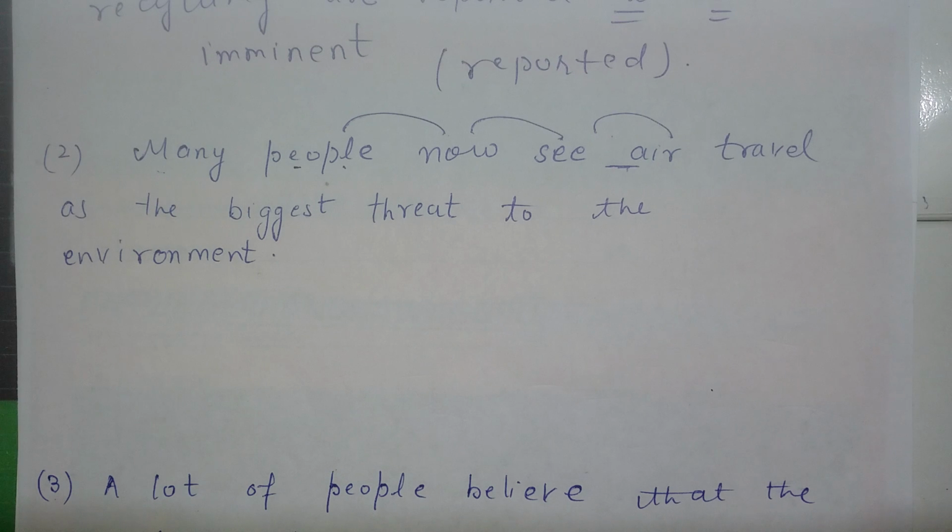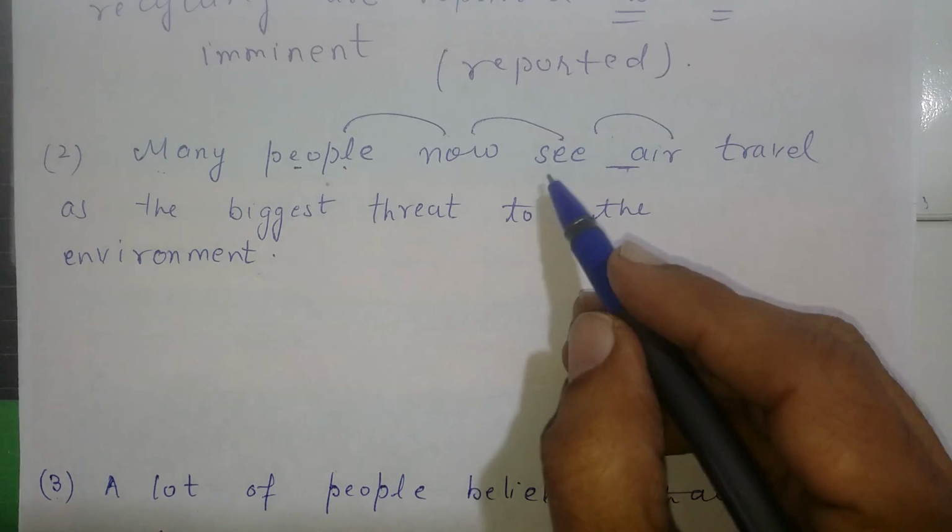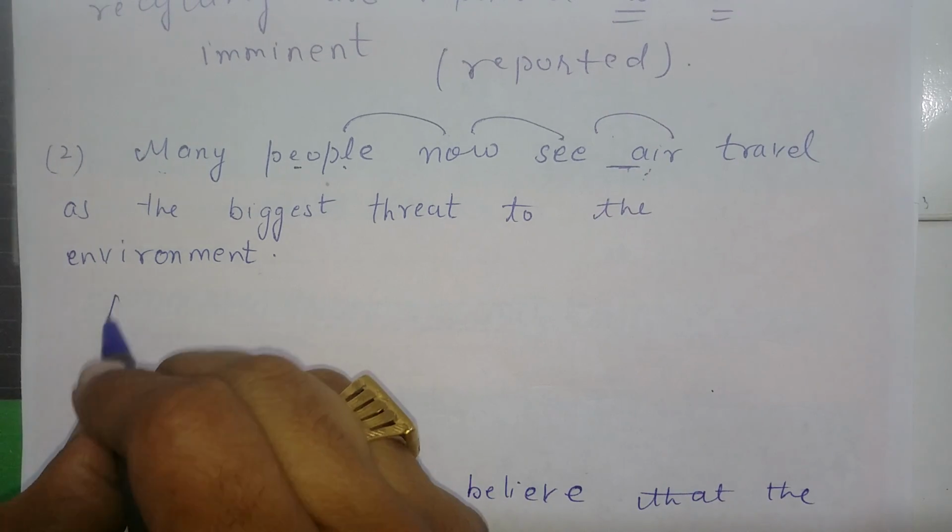So how can we practice this one? You can do it at your home also, wherever you are taking coaching or any place. What you have to do, write a simple sentence, then after writing the simple sentence, try to make it into a reported one. Okay, so this work you can do anywhere. So when you do this kind of practice, you will become familiar with this kind of sentence formation. So here I am going to start with air travel.